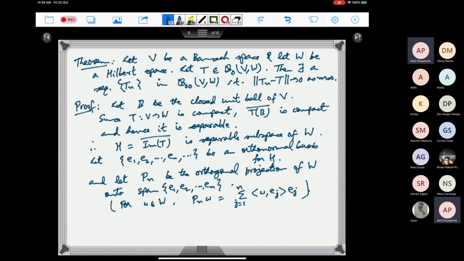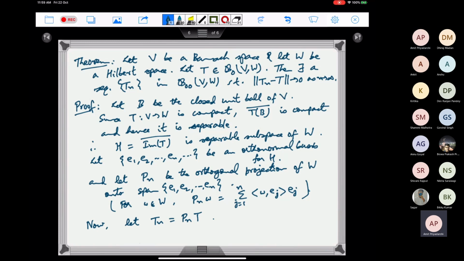So then what do we know? Now we will define Tn. Let Tn be equal to Pn composed with T. So T is this compact operator from V to W, and then we are composing it with the orthogonal projection from W to this finite dimensional space.